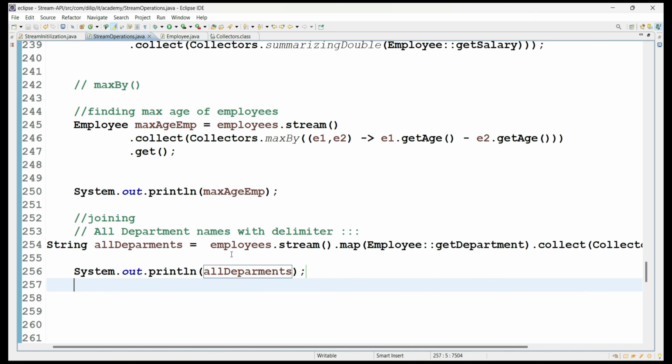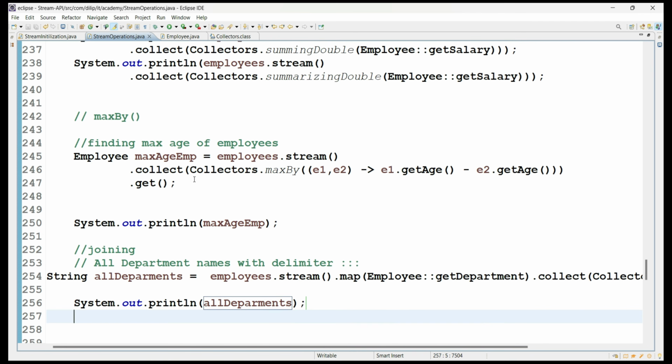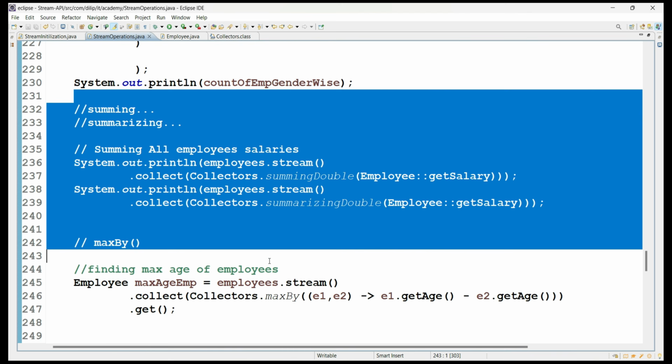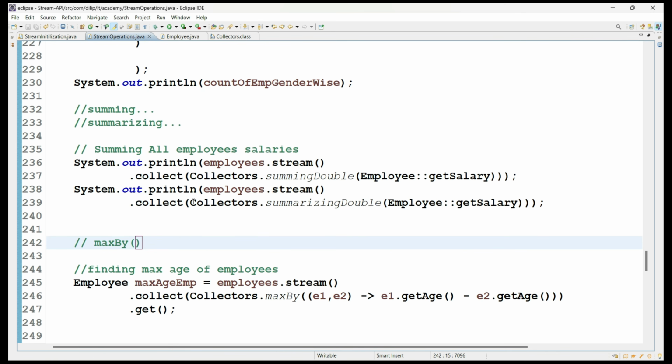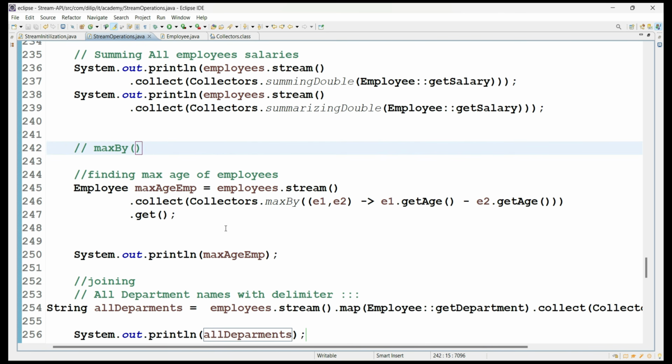So now this is all about the Collectors class, and we do have a couple of other methods, but these are all popular methods, and those other methods are also similar to these methods. So please refer to the other methods, almost copy paste or similar implementation. So this is all about the Collectors class, and we are using it as part of the collect method. Collect is a terminal operation.